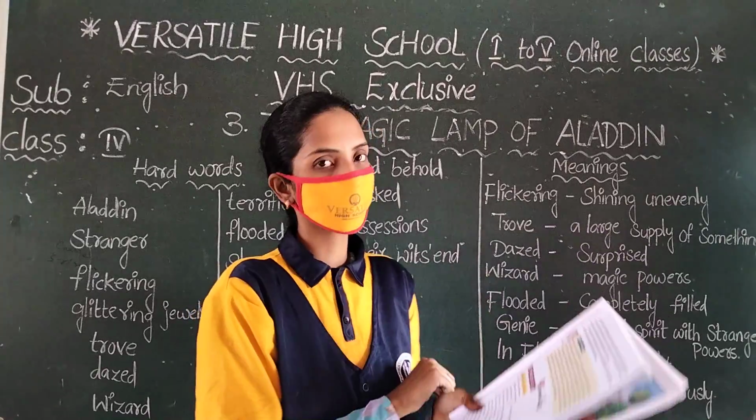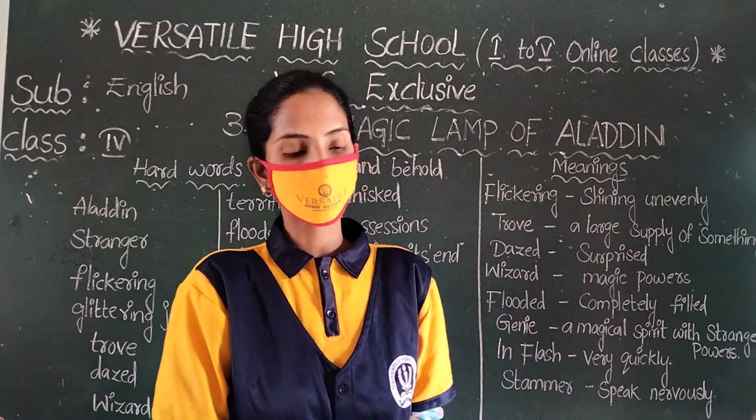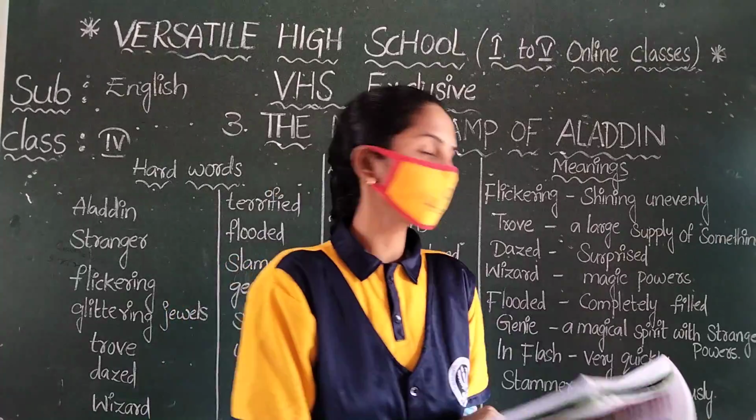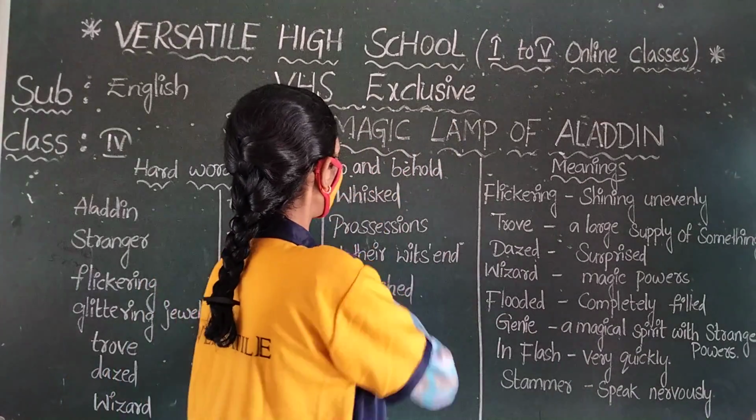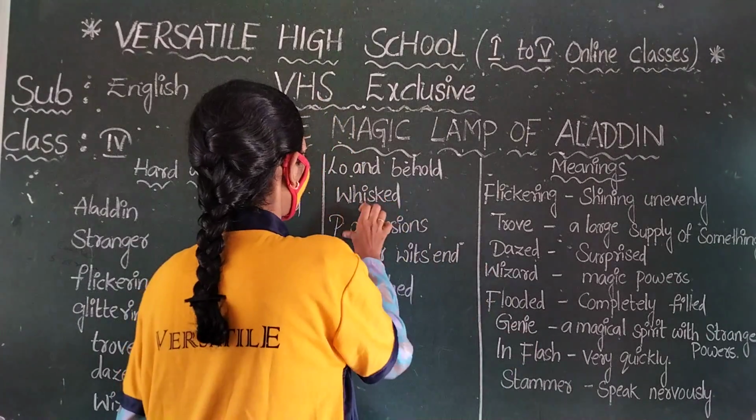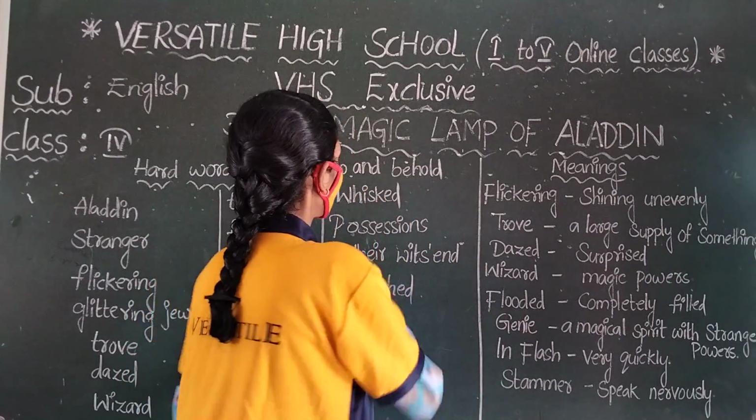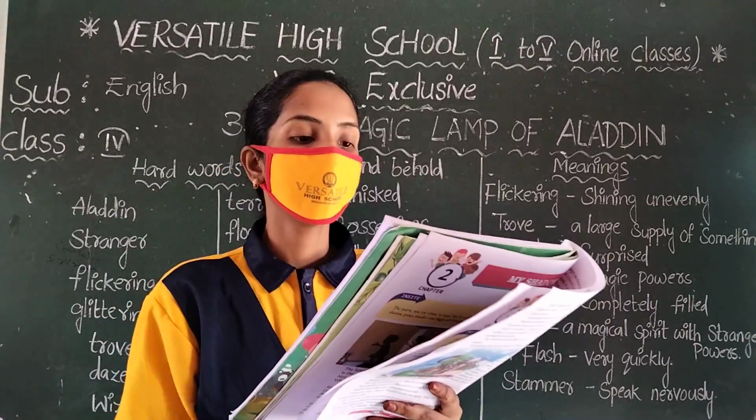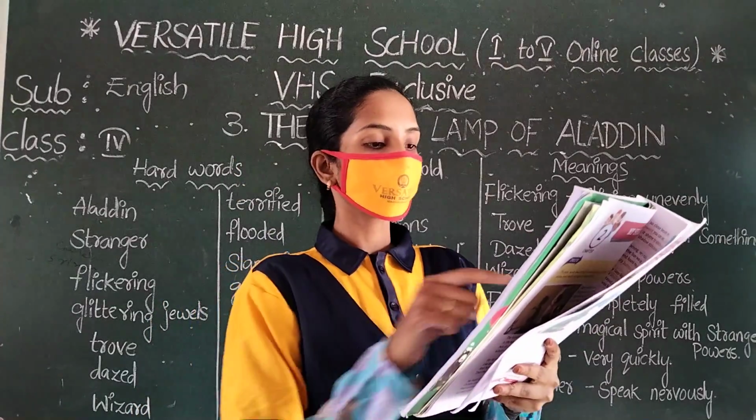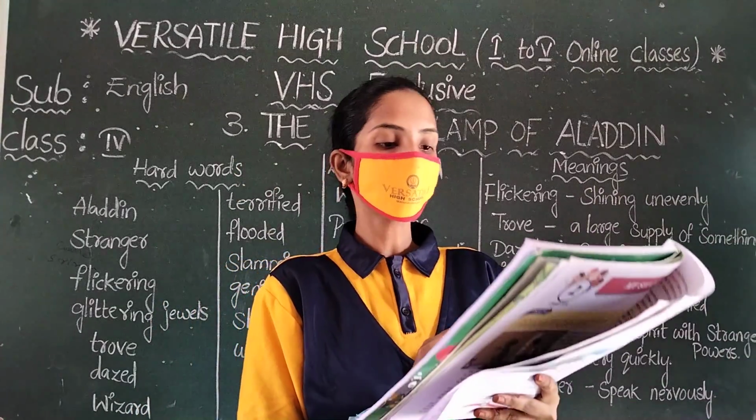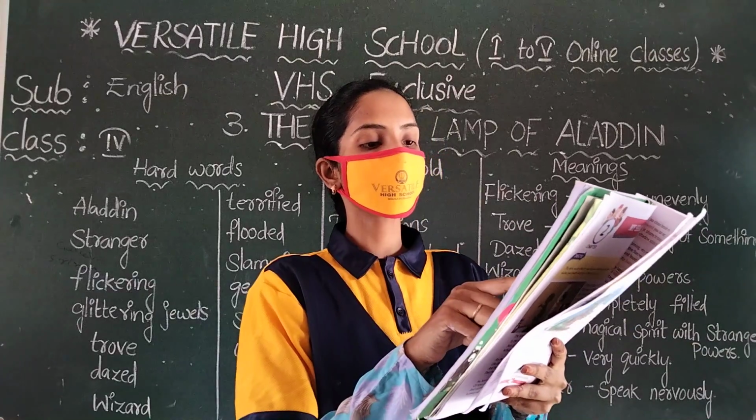Next, procession. A hard word also. Procession. What is the spelling of procession? Look at that. P-O is there. P-O-S-S-E-S-S-I-O-N-S. Possessions. It means belongings.